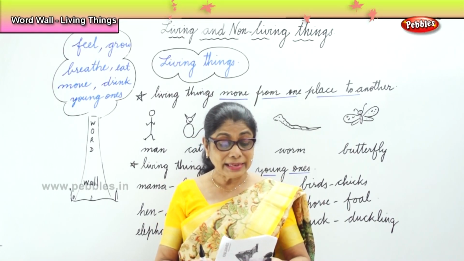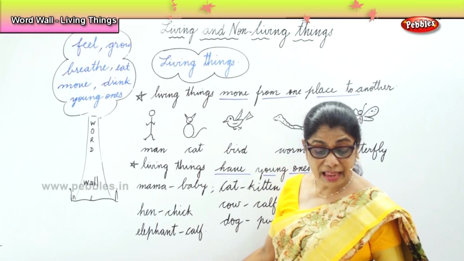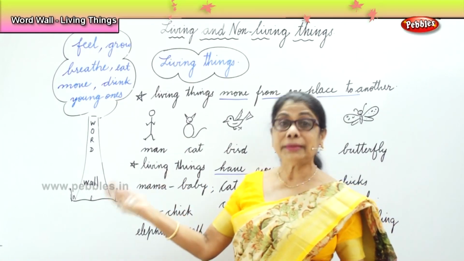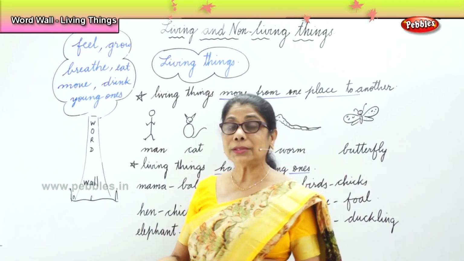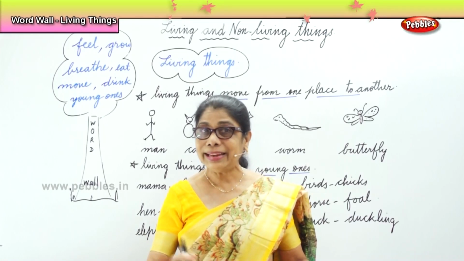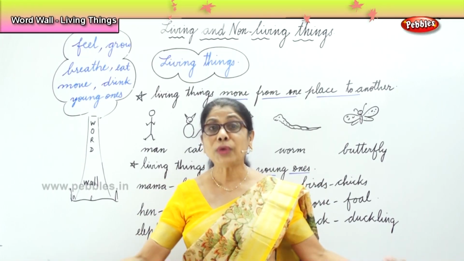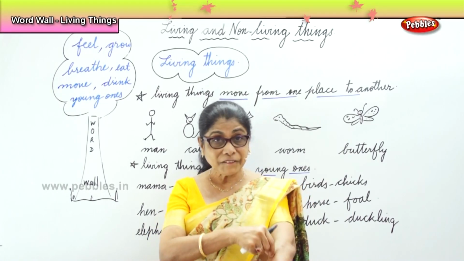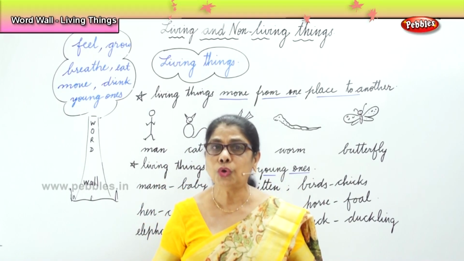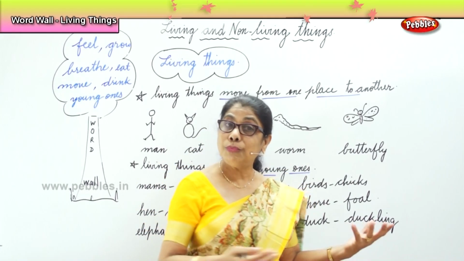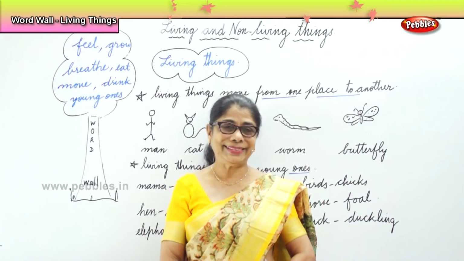So, next thing is living things. They feel. All of them, they feel, they breathe, they drink and eat and grow. So that's all about living. When you talk about a living thing, think of all that you can do. You can feel, you can breathe, you can drink, you can eat, you grow, and you can move from one place to another, and you can have young ones.